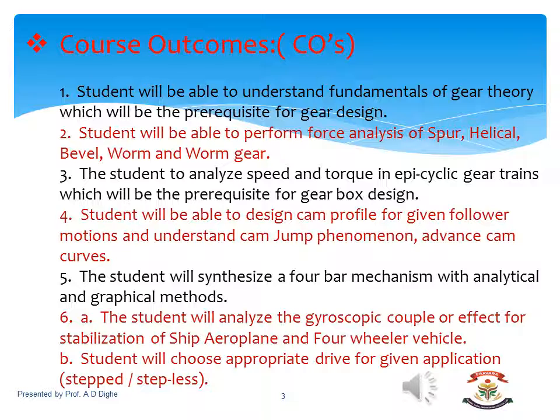The fifth course outcome is that the student will synthesize the 4-bar mechanism with analytical and graphical methods. This is covered in your unit five. The sixth course outcome has two parts. The first part is that the student will be able to analyze the gyroscopic effect on the stabilization of a ship, aeroplane and four-wheeler. The second part is that the student will choose the appropriate drive for a given application, like step and stepless drive.